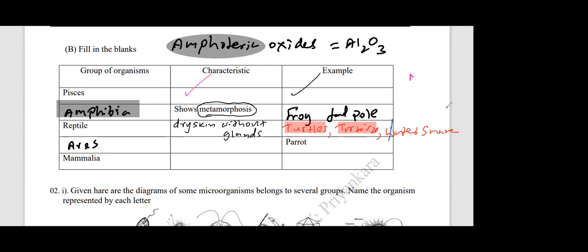Sumela? Possess streamlined body shape. Good. Streamlined body shape, correct. Aves characteristic. Ayad? Mariam? Warm-blooded animals. Having warm blood, feathered skin.